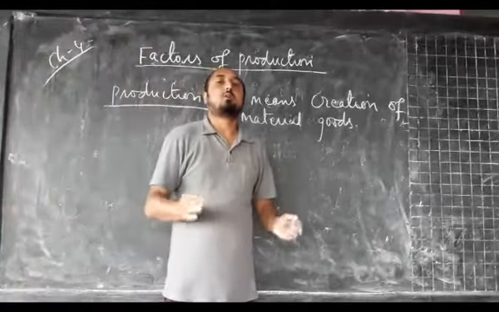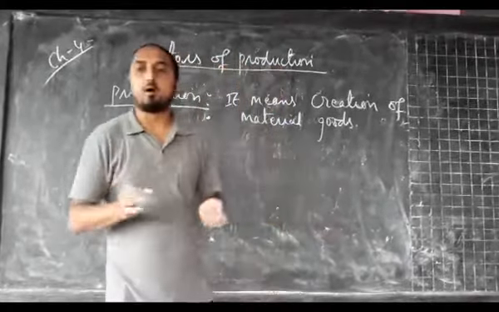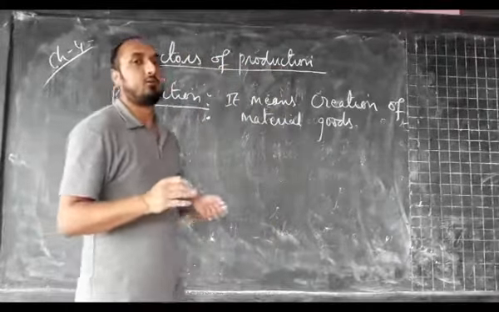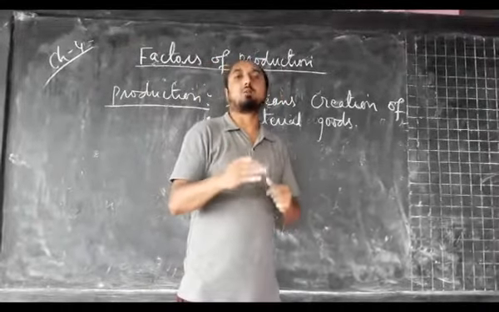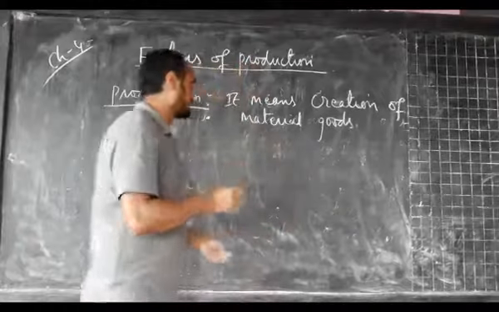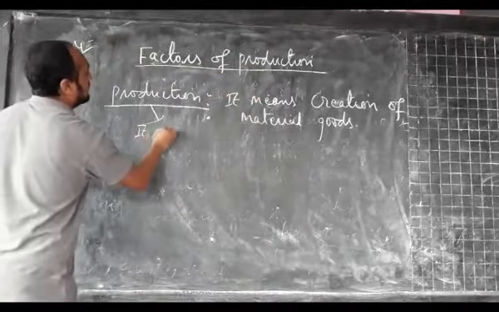Now the production of different goods and services requires the use of different factors of production, or we can also call this one as productive resources.